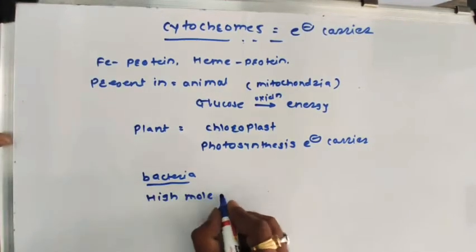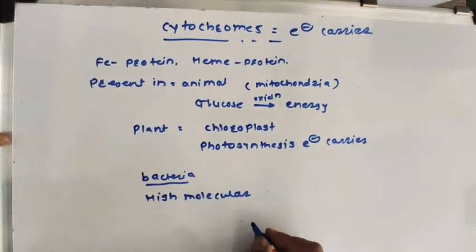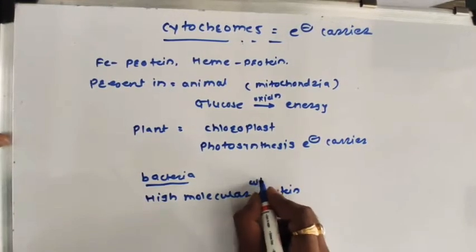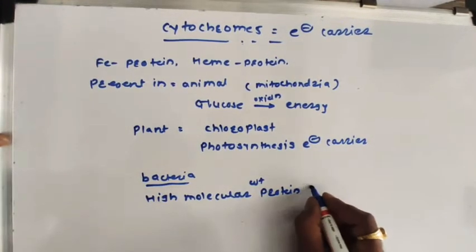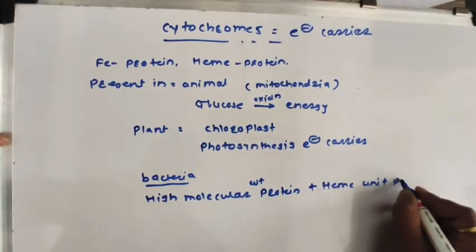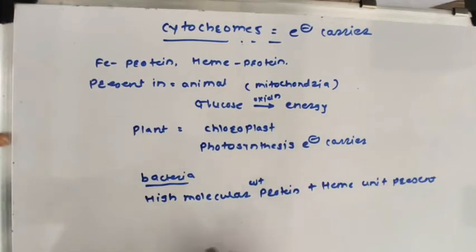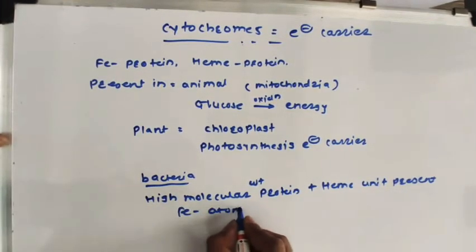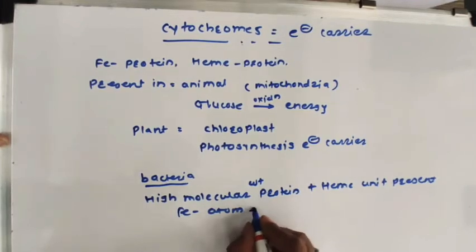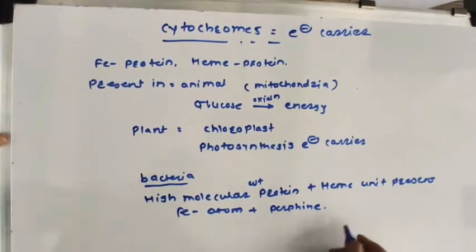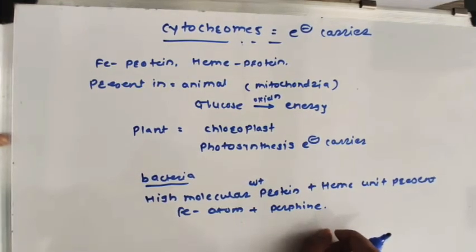Their molecular mass is very high. A heme unit is present, a ferrous atom is also present, and a porphine ring is also present in the cytochrome, so they are porphyrinated proteins.